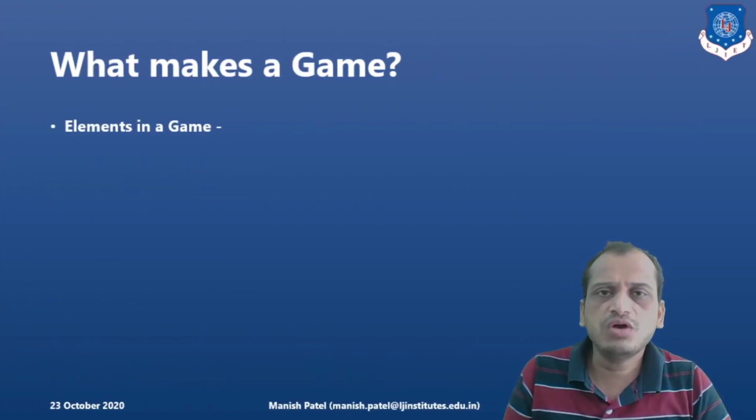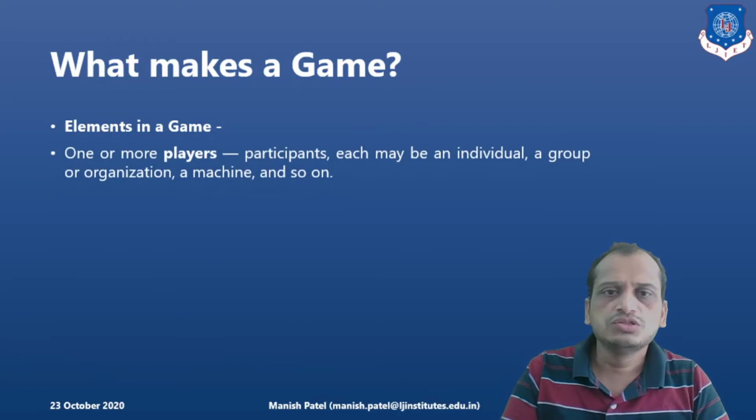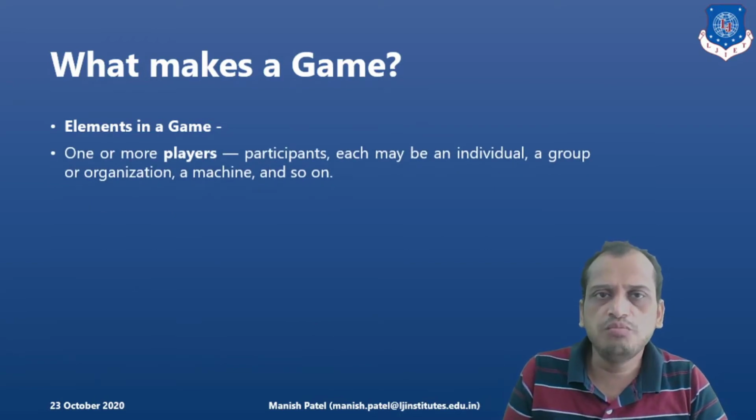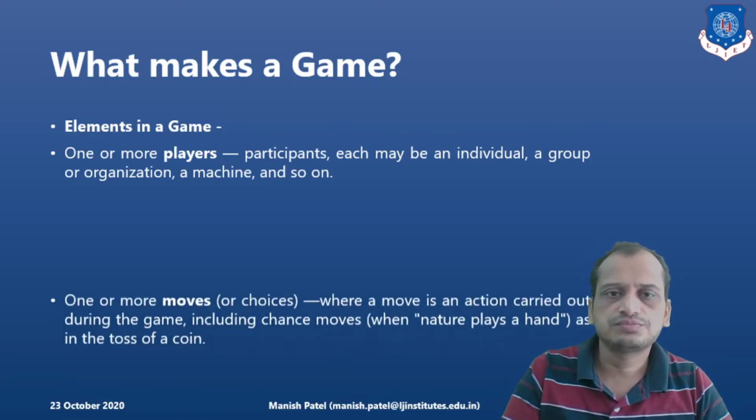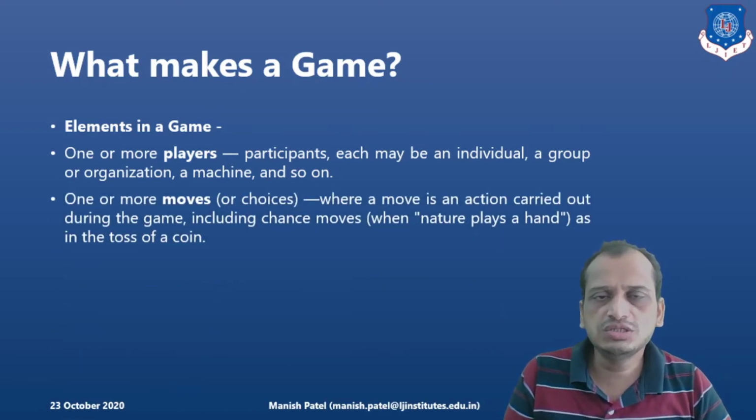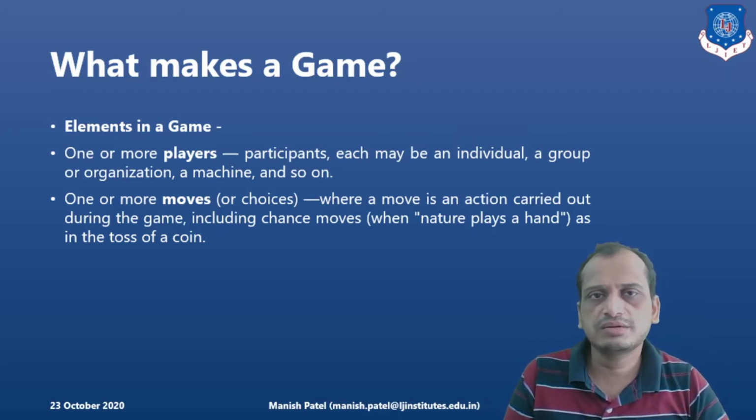Now, what makes a game? What are the elements of a game? First of all, players are there who play the game. If two companies are in competition or a price war, these two companies are the players. Then their choices when they move, their strategies, or the courses of action, during the game, or you can say during the scenario where they are in the market.